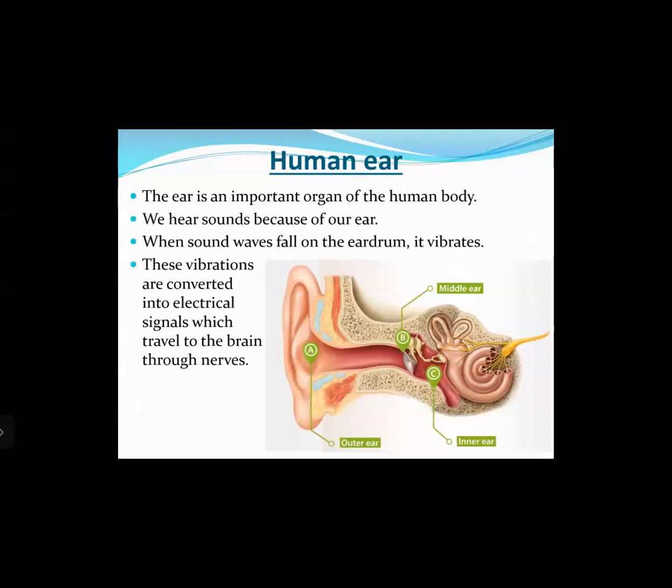Then the next thing we studied was the human ear. The ear is an important organ of the human body. We hear sounds because of our ear. When sound waves fall on the eardrum, it vibrates, and these vibrations are converted into electrical signals which travel to the brain, to the nerves.